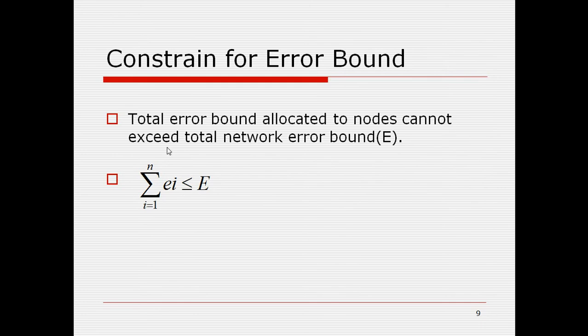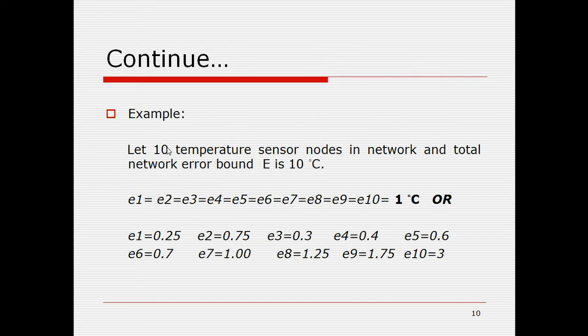Constraint for error bound. Total error bound allocated to the nodes cannot exceed the total error bound. Summation over all nodes is equal to capital E. This is the total network error bound we can say. And this must be followed. Otherwise, what happens? One node's error bound will keep increasing, and then that node will never communicate with base station. So this is the example that I will mention.